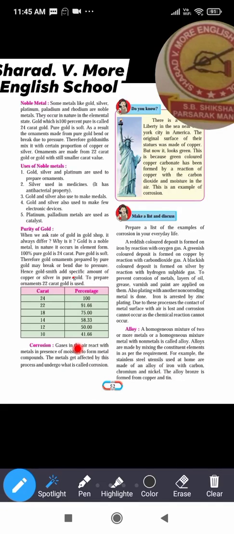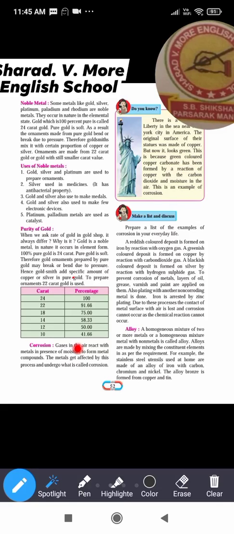For example, when silver articles, ornaments come in contact with hydrogen sulfide, they form silver sulfide, that is black in color, and to shine again, those silver ornaments are washed or polished, and because of washing and polishing there is a loss of the upper layer of the silver.